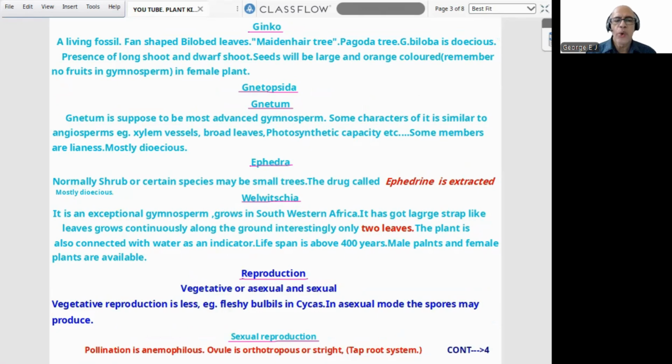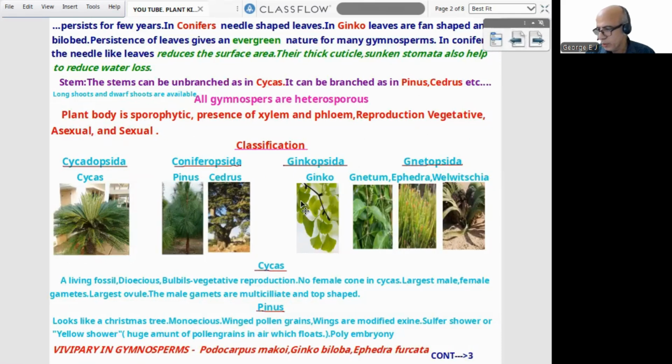Next is Ginkgo. Ginkgo is a living fossil. The diagram you can find here. Fan-shaped, bilobed leaves. Leaves you can observe. It is the maidenhair tree, otherwise called pagoda tree. Ginkgo biloba is dioecious. Presence of long shoot and dwarf shoot. Seeds will be large and orange colored.